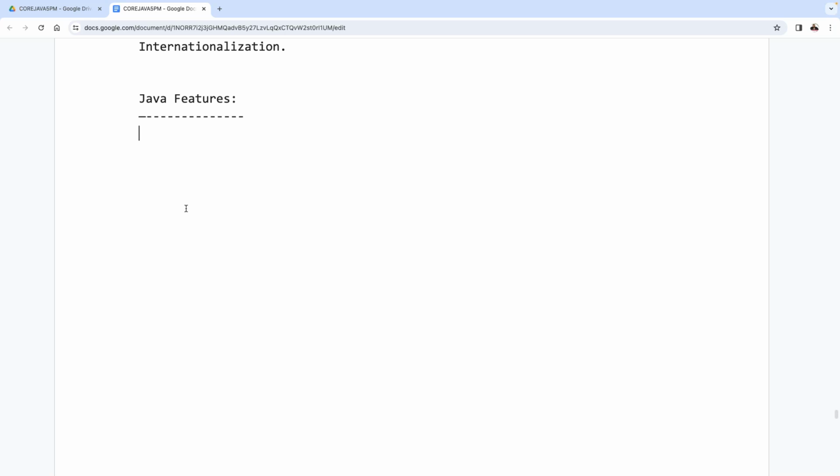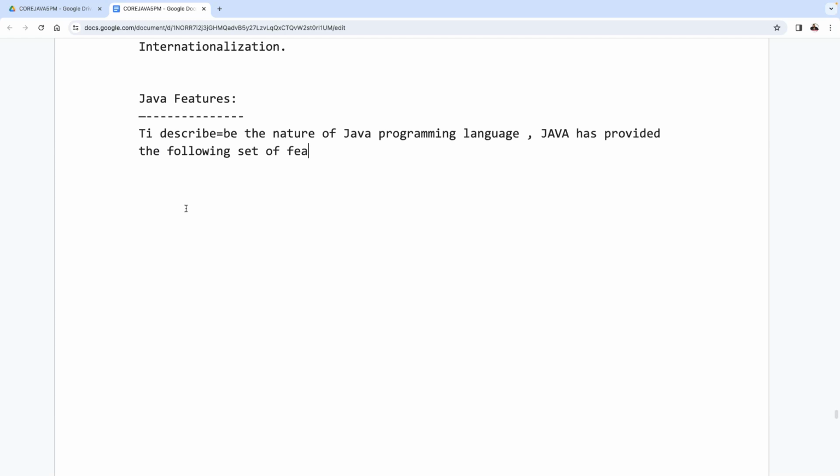Now understand it clearly. To describe the nature of the Java programming language, Java has provided the following set of features. Is the font size okay, visible to all of you?